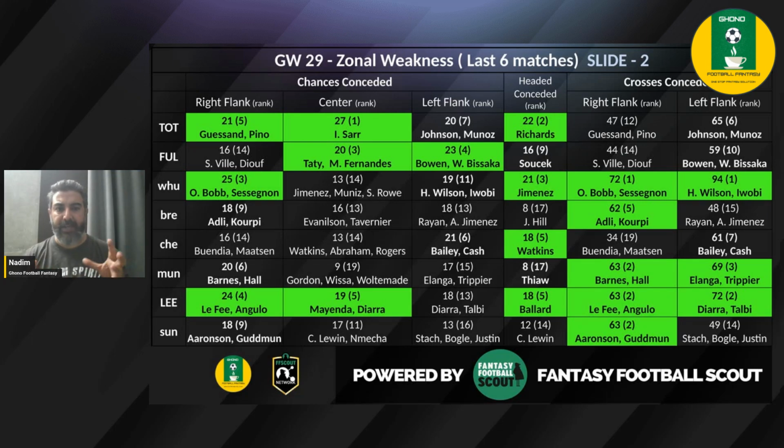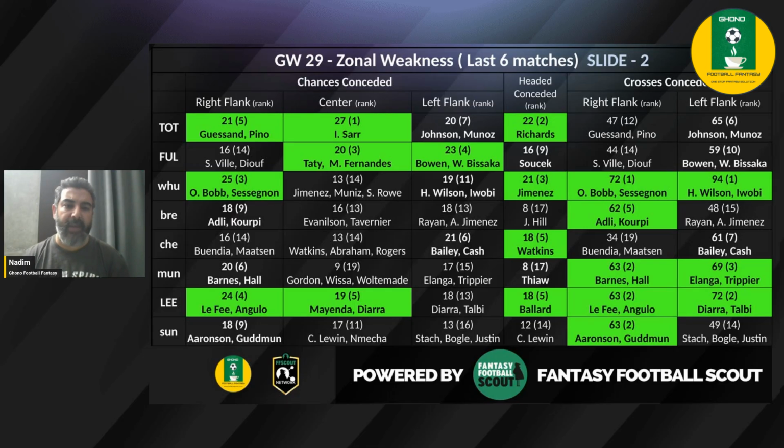So I'm going to quickly touch upon some of the matches, not all of it, but you can pause and really do your own analysis, have a look at it clearly and see which one suits you. But let me get started with Tottenham versus Crystal Palace.